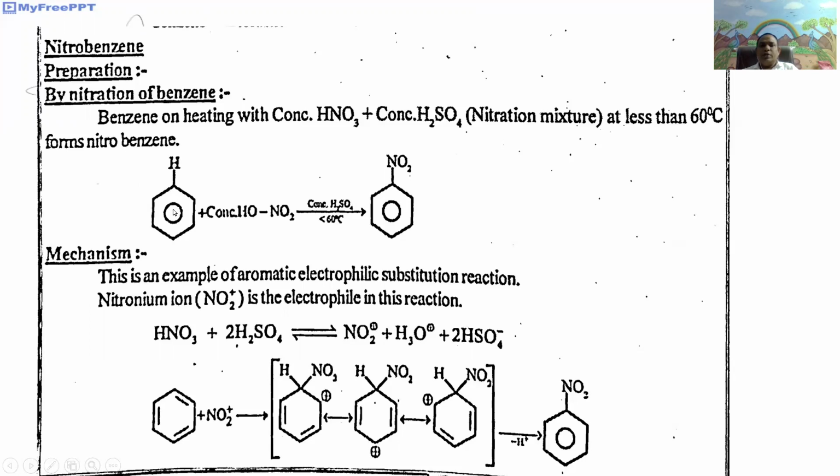It is called nitration. That is benzene plus concentrated nitric acid in the presence of sulfuric acid, less than 60 degrees centigrade, undergoes electrophilic substitution to give nitrobenzene.